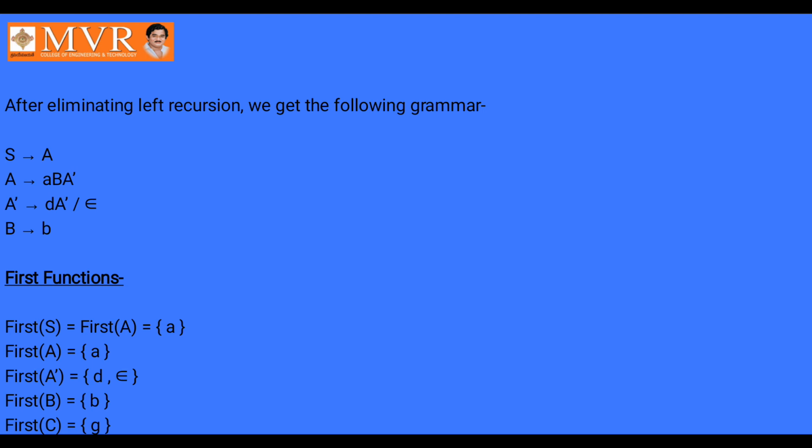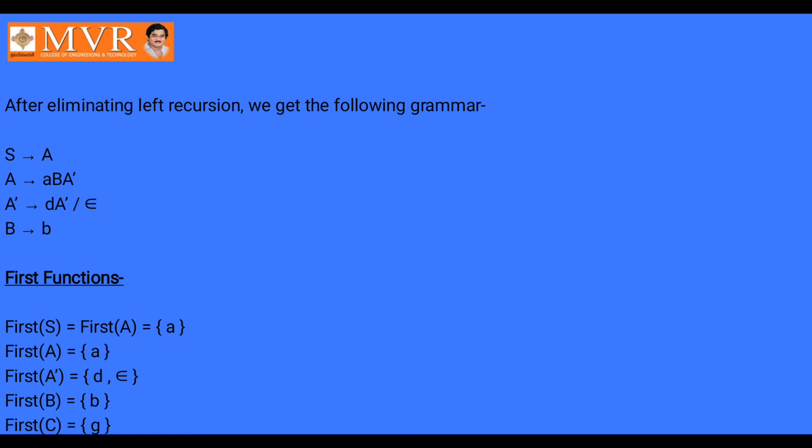E dash tends to epsilon. Capital T tends to capital F and T dash. Capital T dash tends to star capital F and T dash. T dash tends to epsilon. F tends to bracket open capital E bracket close, comma ID.